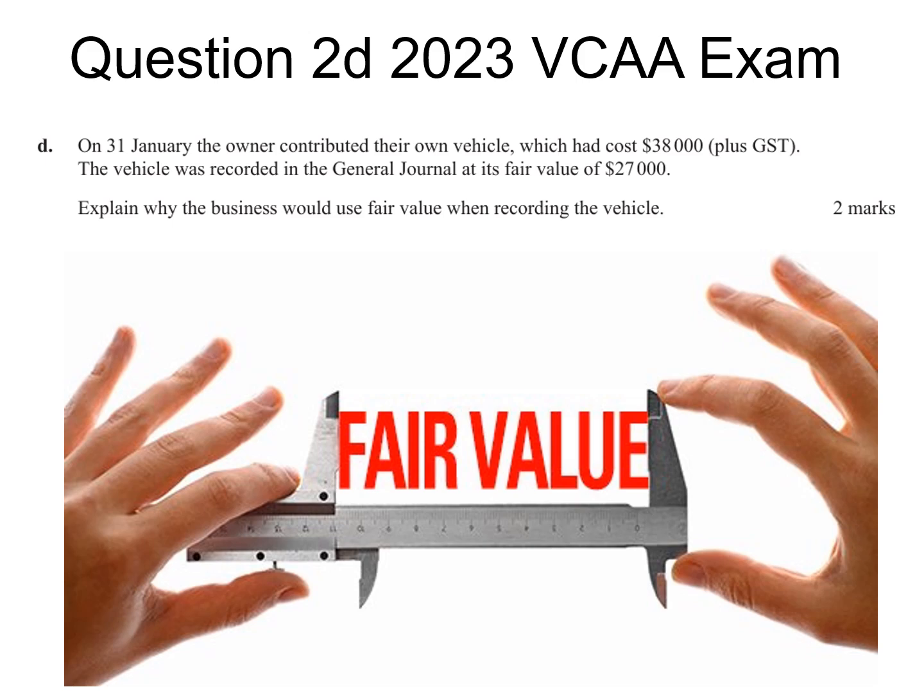Just to give this clip a bit of context, let's have a look at this question from the 2023 VCAA exam. So we've got the owner who has contributed their own vehicle, which they purchased for 38K. The vehicle was recorded in the GJ at the fair value of 27K. And so the question is, explain why the business would use the fair value when recording the vehicle.